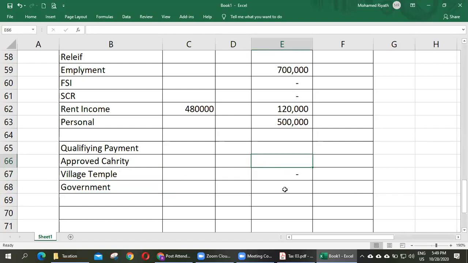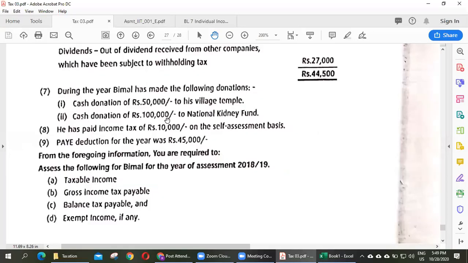And second, cash donation of 100,000 to National Kidney Fund. Which category does it come under? Donation to the government or donation to approved charity? National Kidney Fund.